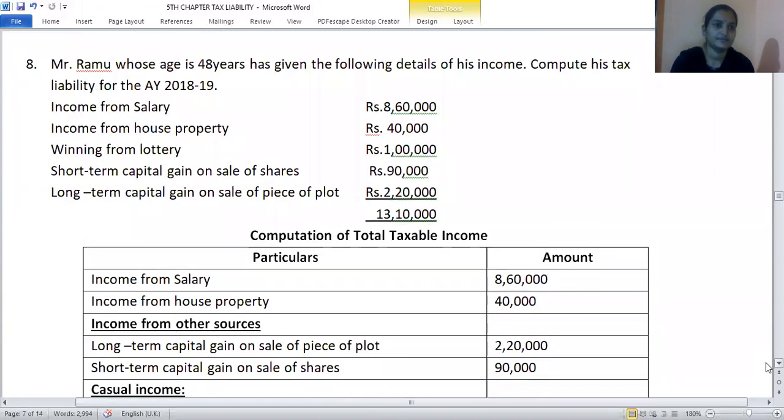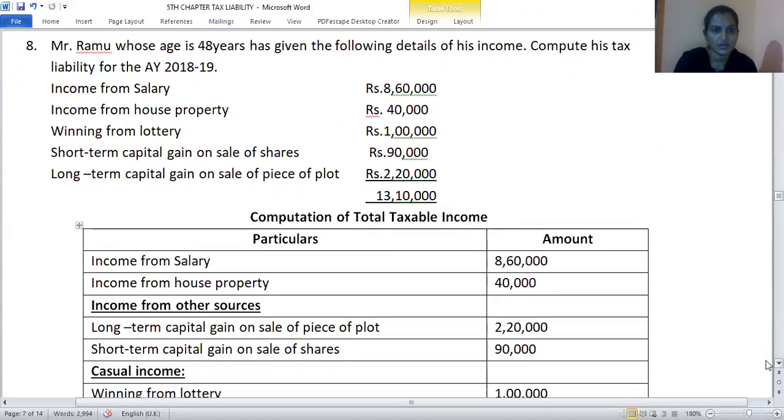Next is Mr. Ramu, whose age is 48 years, has given the following details. Compute his tax liability. Income from salary is given. Income from house property, winning from lottery, other income, which is casual income. Short-term capital gain and long-term capital gain are given. So you can add all the 5, which gives you the gross total income.